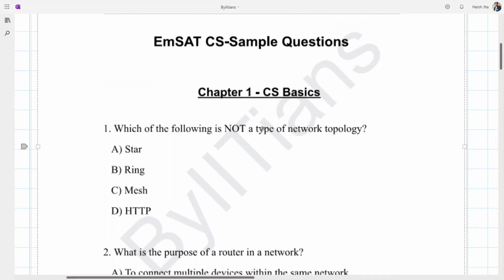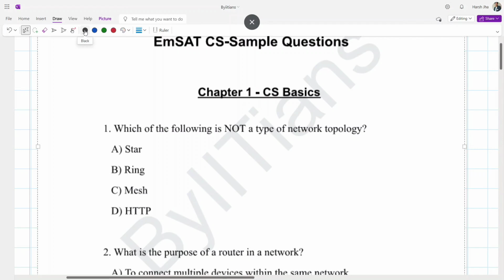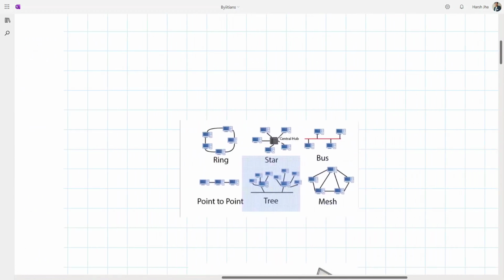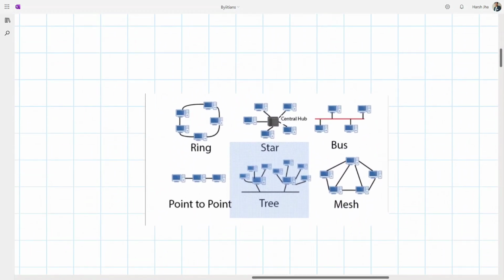Which of the following is not a type of network topology? As you can see, this question has 4 options and we have to find which is not a network topology. We have star, ring, mesh and HTTP. I guess if you went through the topology and network chapter in your syllabus, you have a clear idea of the different types of topology we have.